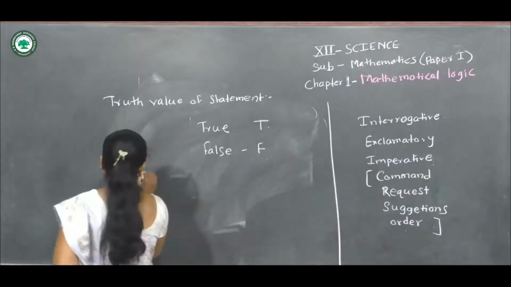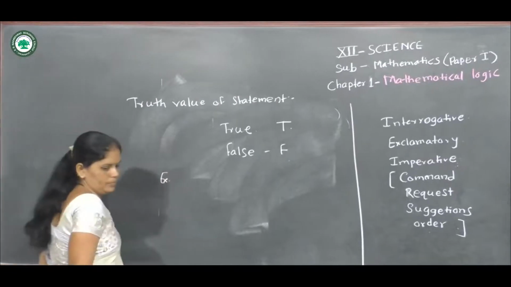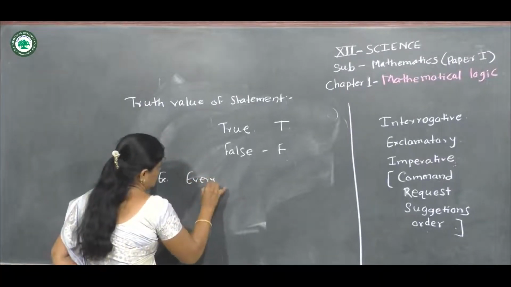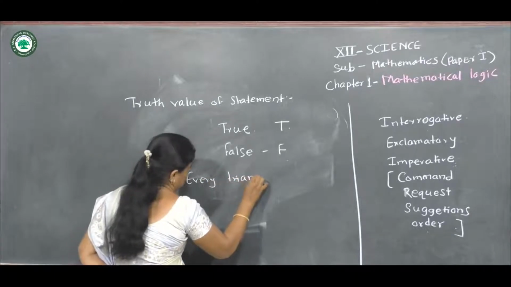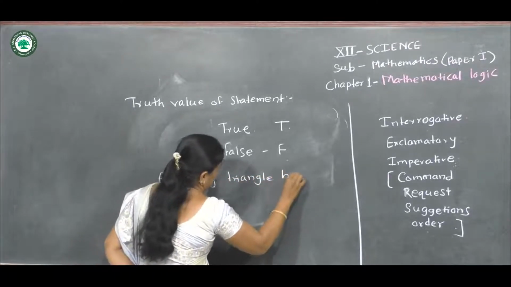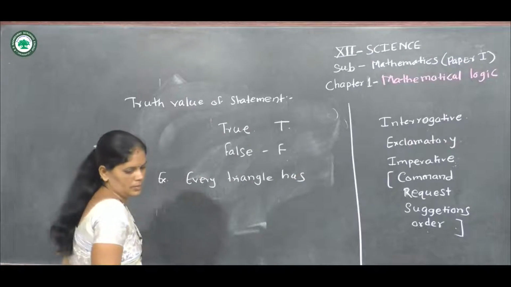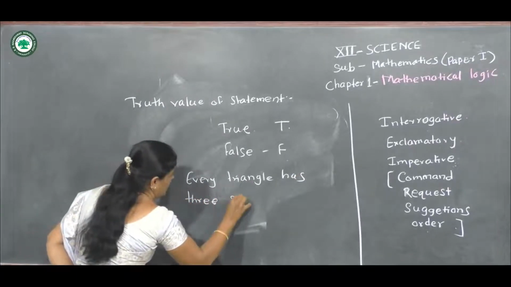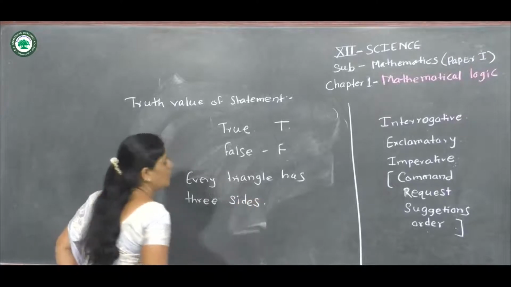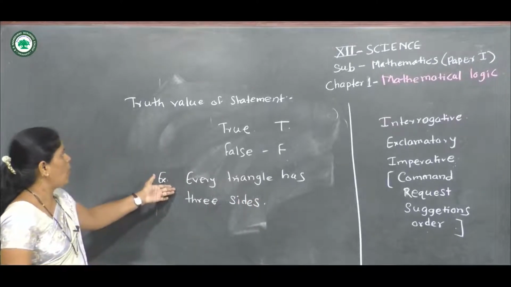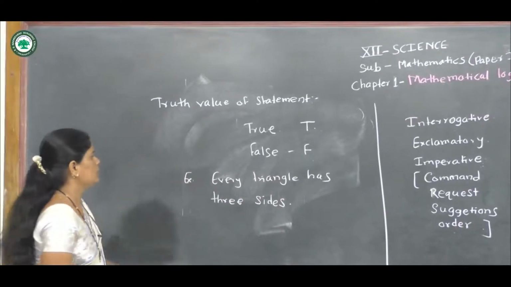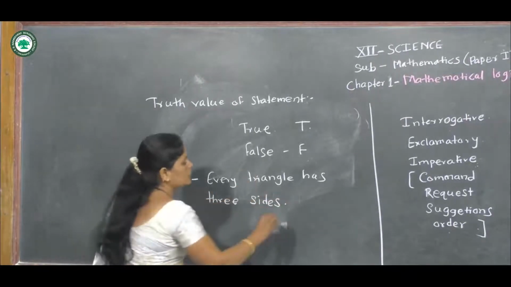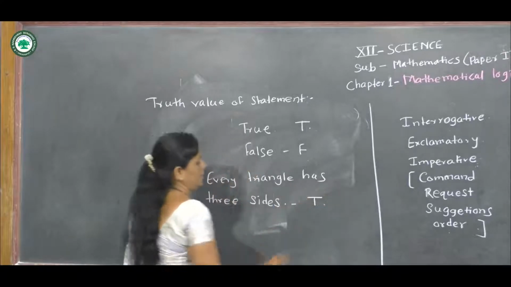Example: every triangle has three sides. This is an example of a statement, which is a true statement.